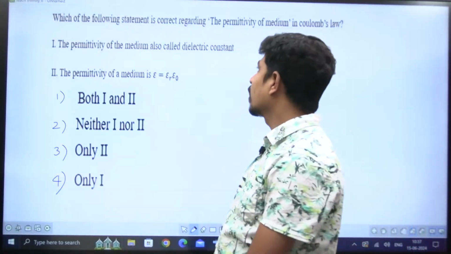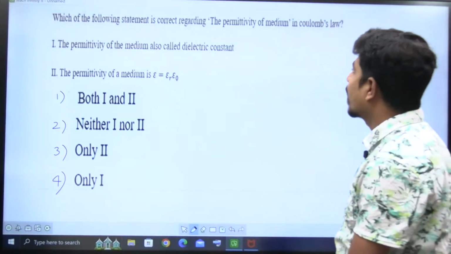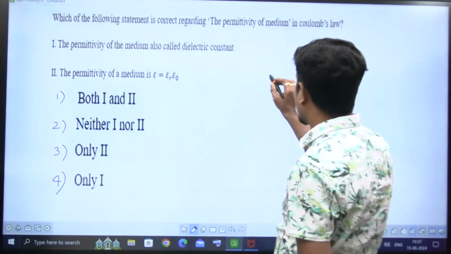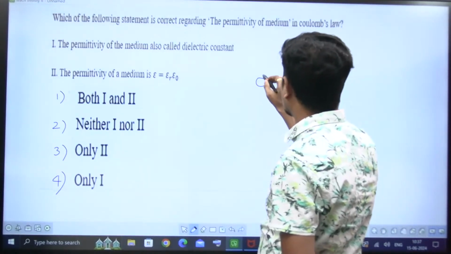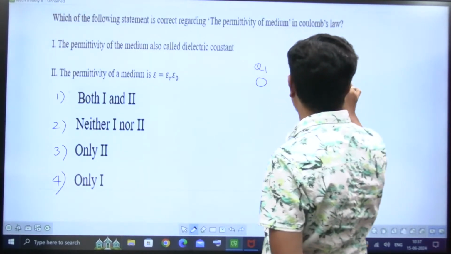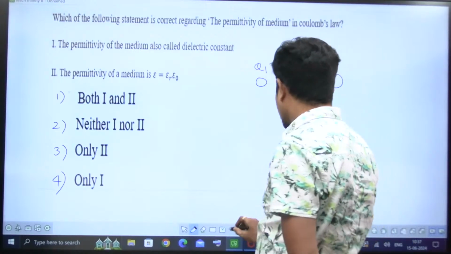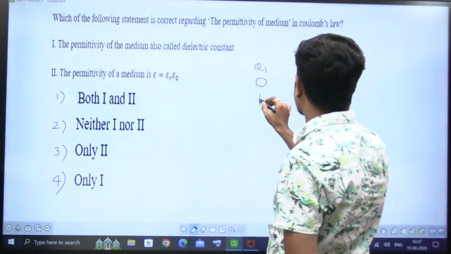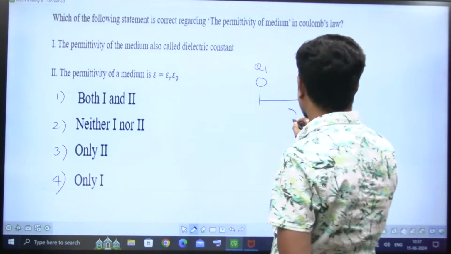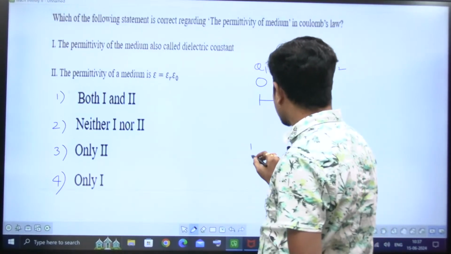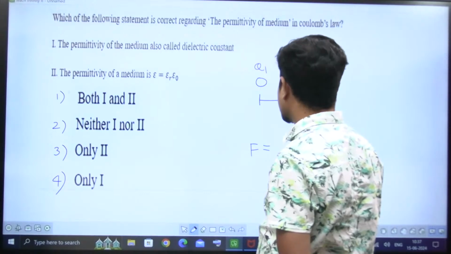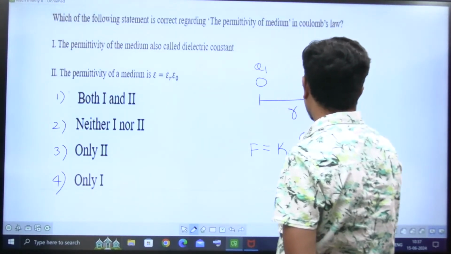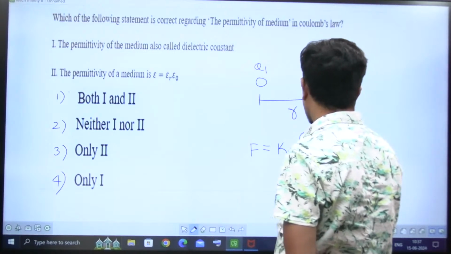Which of the following statements is correct regarding the permittivity of medium in Coulomb's law? What is Coulomb's law? There is a charge called Q1 here, and another charge called Q2 here. The distance between these two charges is, let's take, R. Then the force between those two charges, F, is equal to some constant K into Q1 Q2 by R square.